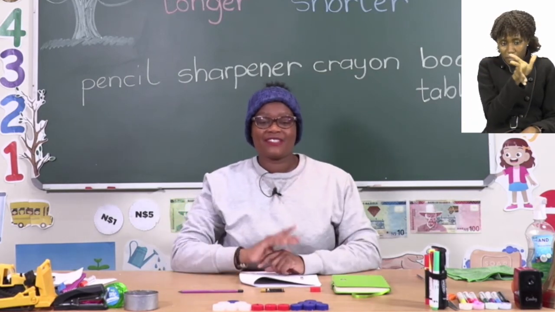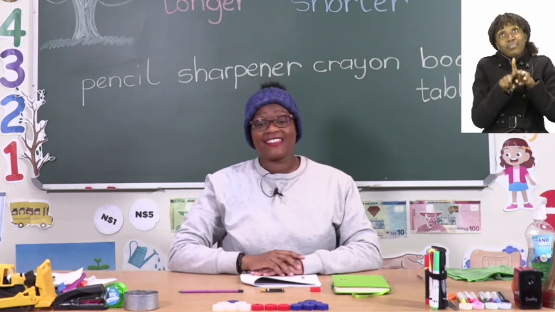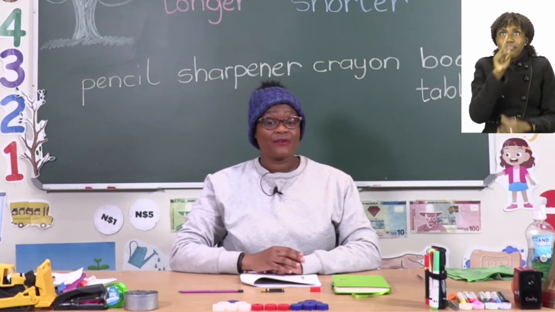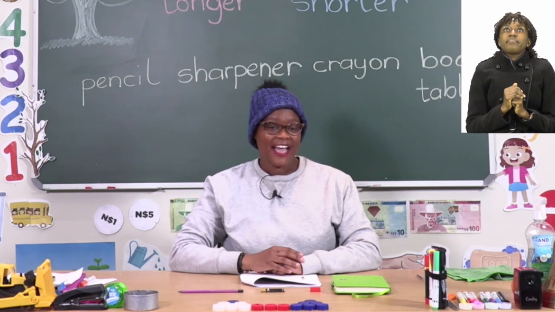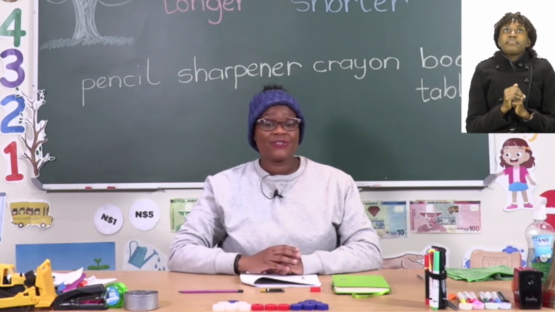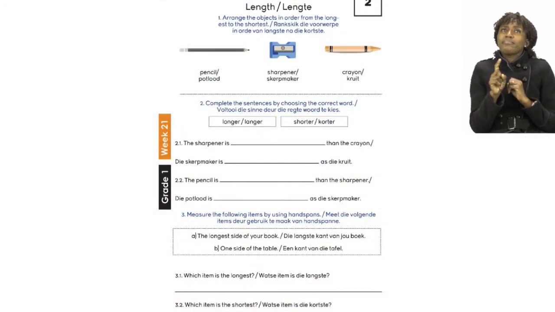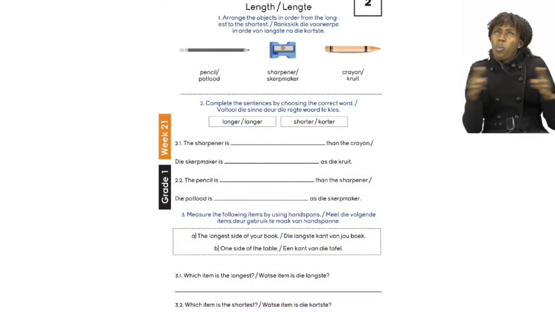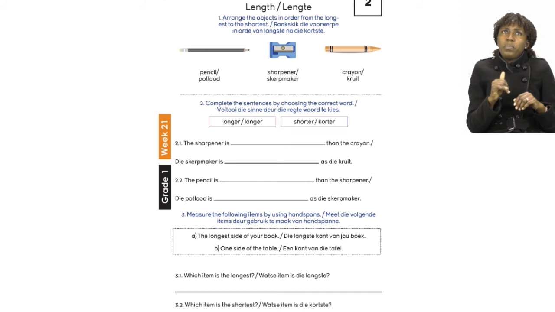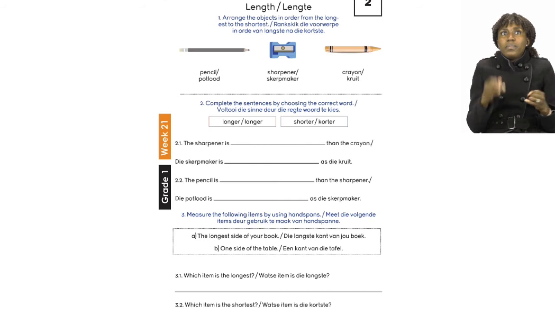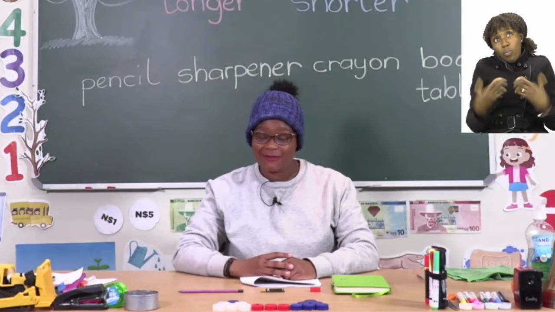You have to measure the table at your house. And then after that, you can answer the 2 questions that are waiting for us after we have actually measured. So the last 2 questions say, which item is the longest? Is it the book or is it the table? And then the last one says, which item is the shortest? Is it the book or is it the table?